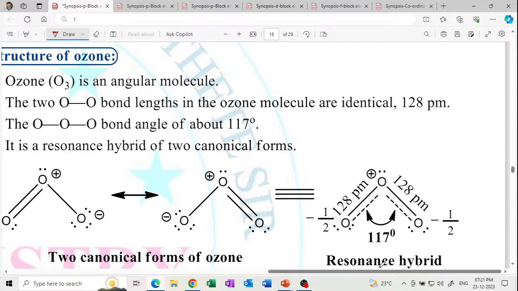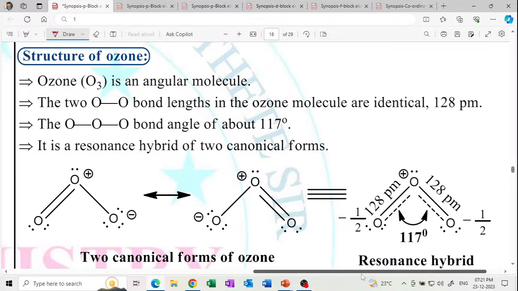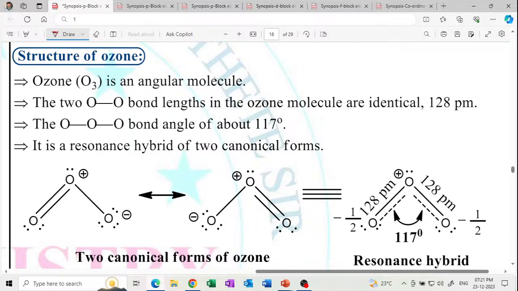Draw it if asked: resonance structure of the ozone. Resonance structure of ozone. Two canonical forms of ozone in this manner. Mention the bond angle. Get it? And resonance structure. This is very important. Resonance structure of the ozone.